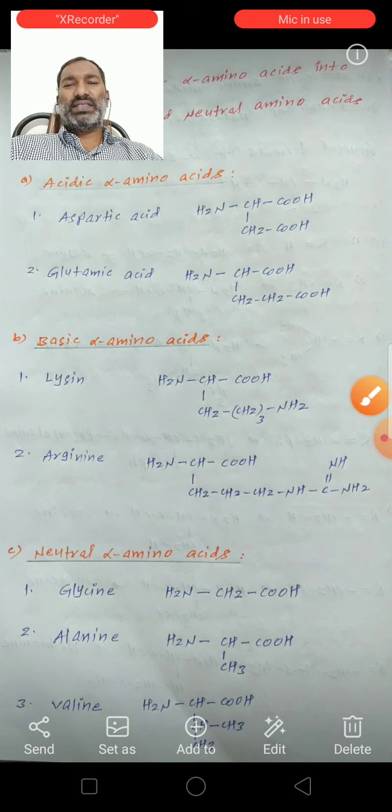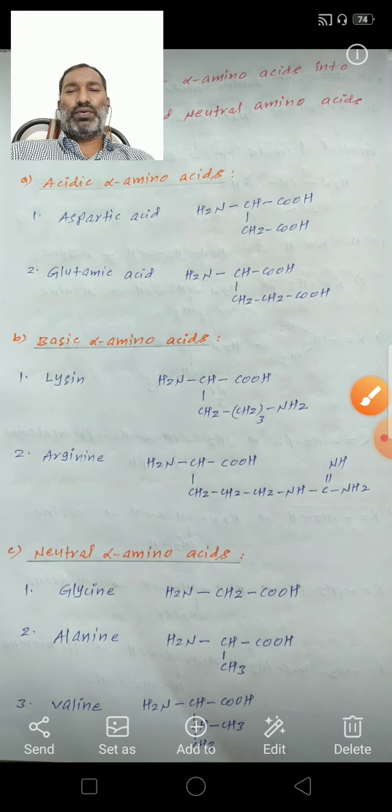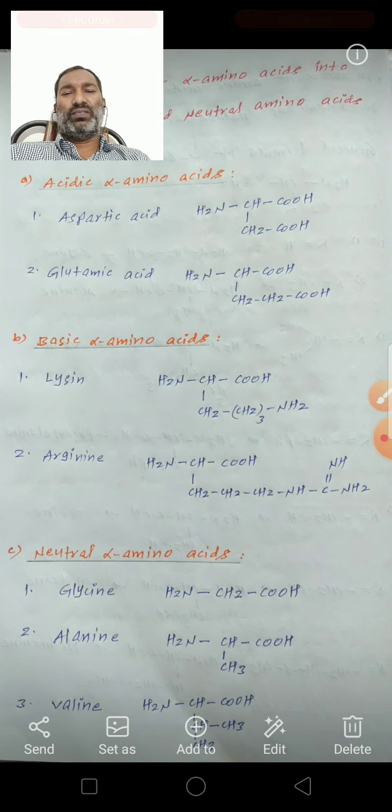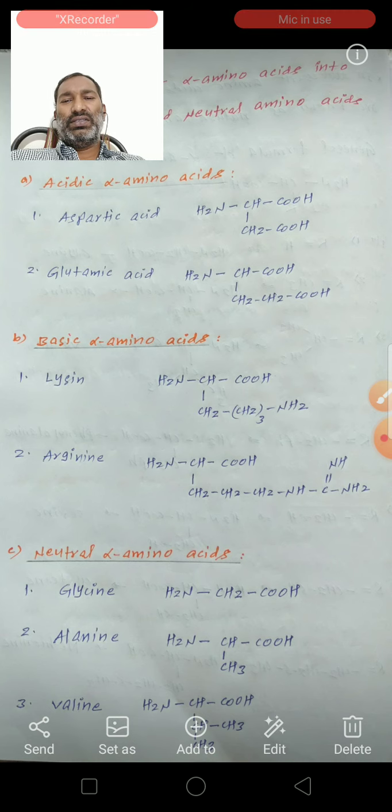Next, second one, basic alpha amino acids. See lysine. The structure of lysine is NH2-CH(COOH), here CH2 taken with NH2. This is the lysine structure. So lysine contains two NH2 groups.